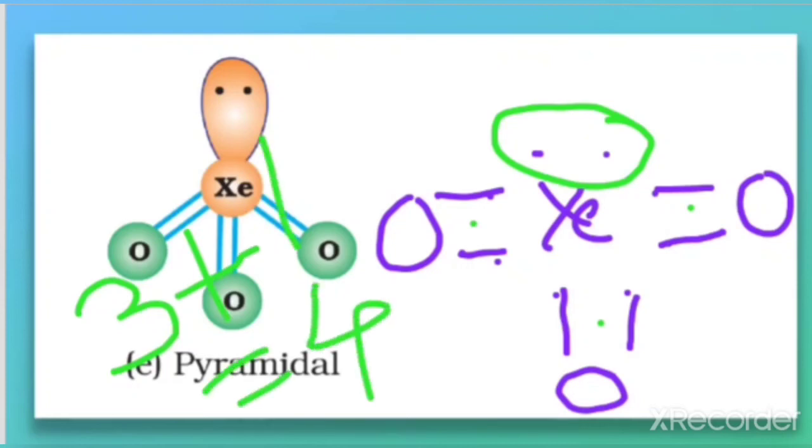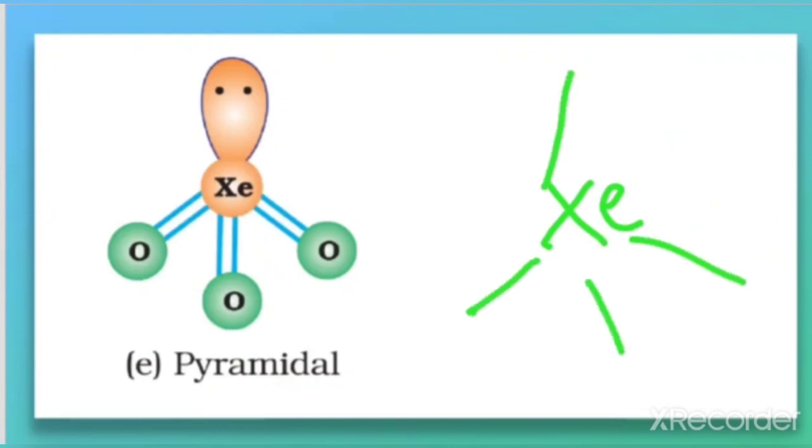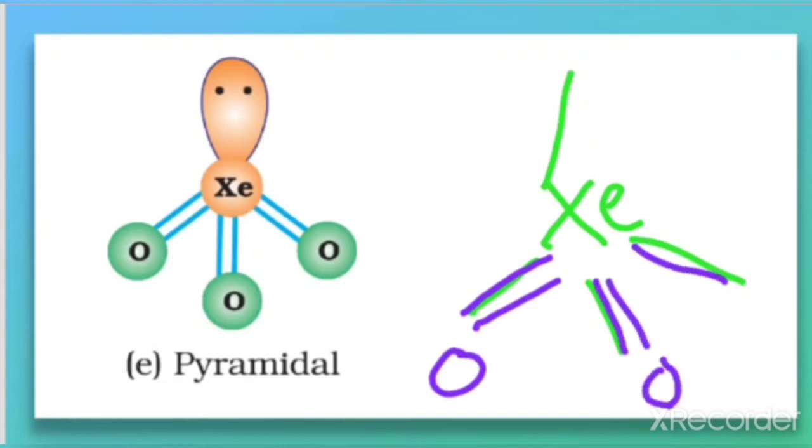So 4 means what will be the geometry? That is tetrahedral geometry. How do we make tetrahedral geometry? This is tetrahedral geometry. From this, 3 oxygens are there, so we make the oxygens this way: double bond O, 3 oxygens, double bond O. And there is one lone pair, so one of the positions is occupied by the lone pair. So the hybridization is sp3 here, and the geometry is tetrahedral.